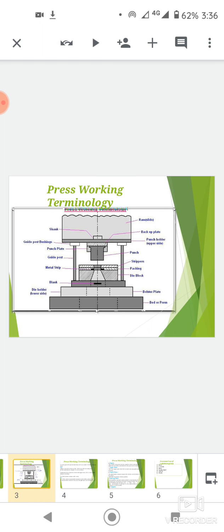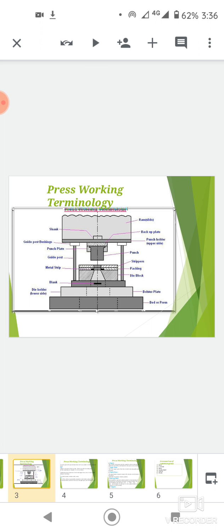And this is a punch and die assembly as shown in the figure. Two sections: upper is the punch section and lower is the die section. The main components are as follows.